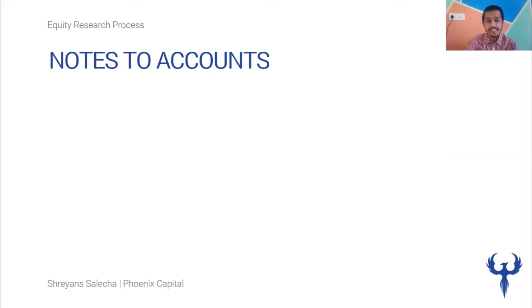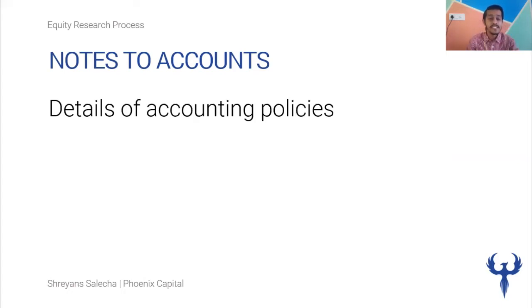Now, the first thing with notes to accounts is the details of accounting policy. Usually the first note of any company's financial statements would have the description of all the accounting policies that are being applied by the company. This is what would initially help you understand how the accounting of the company has been done and if it has been done as per the accounting standards or the financial reporting standards.